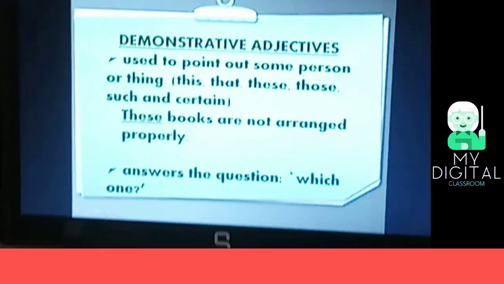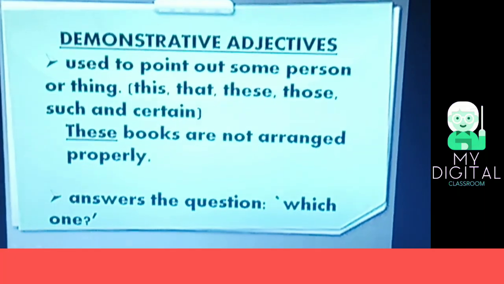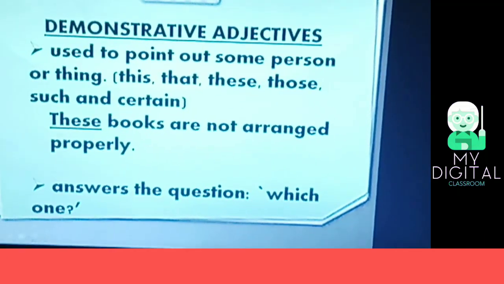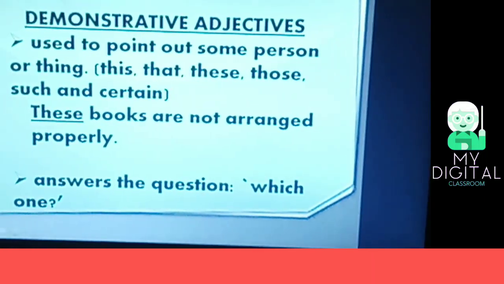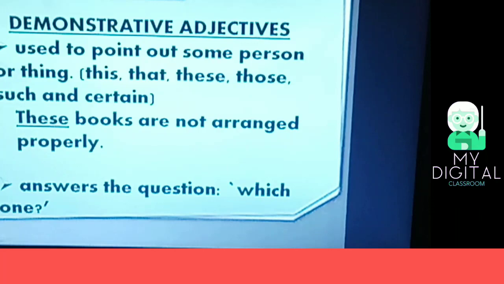Now next one, demonstrative adjective. Demonstrative adjectives are used to point out some persons or things, like this, these, that, those, or such. These books are not arranged properly. In this sentence, these is the adjective and it points out the noun books, and it answers the question which one.